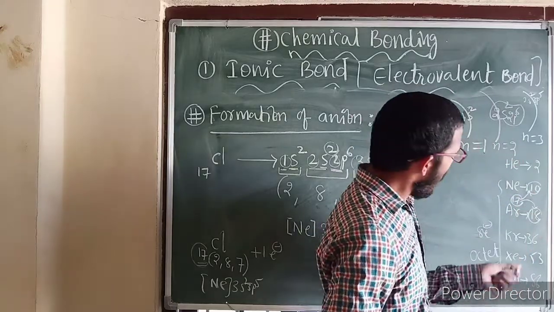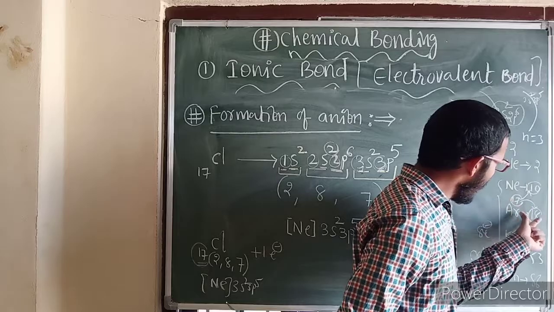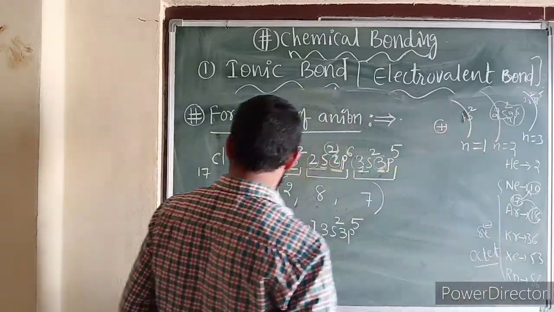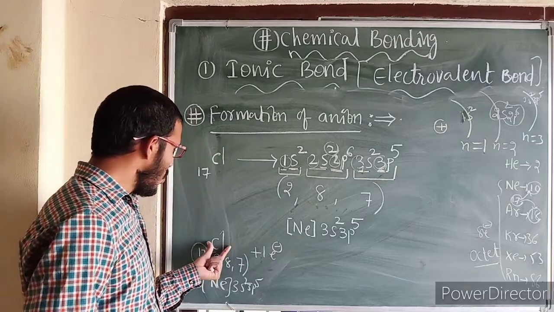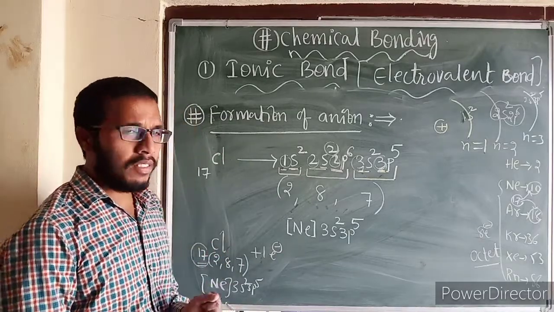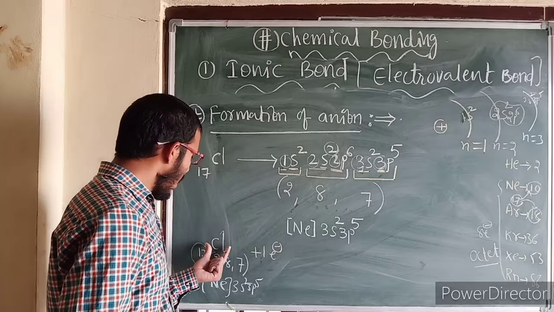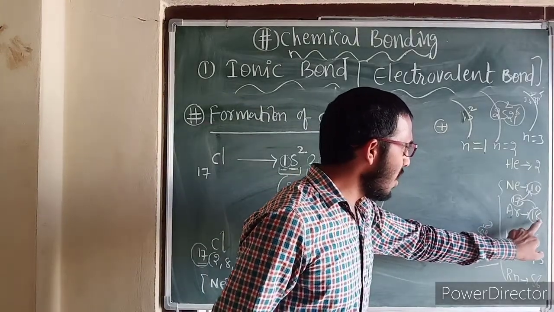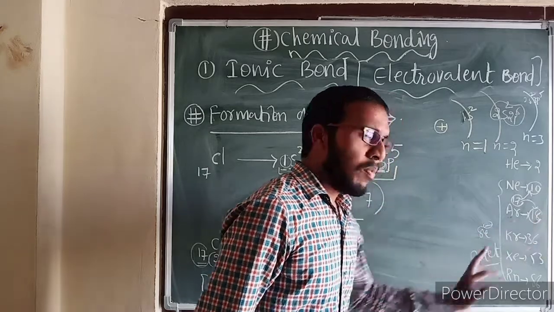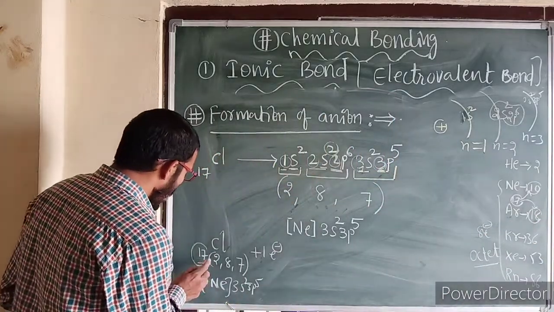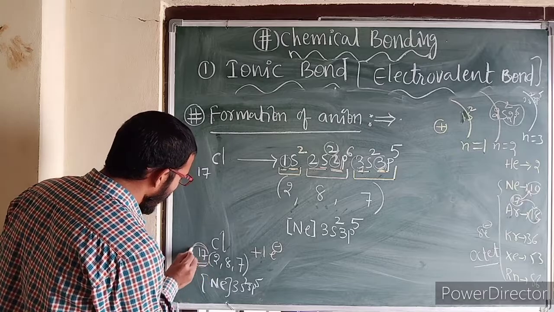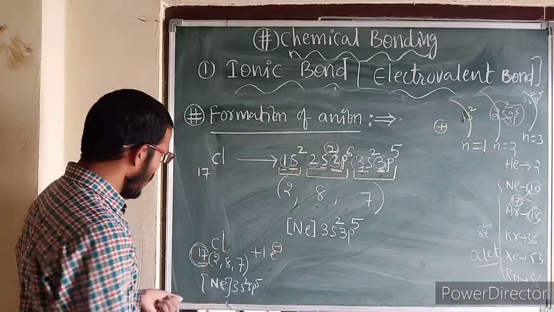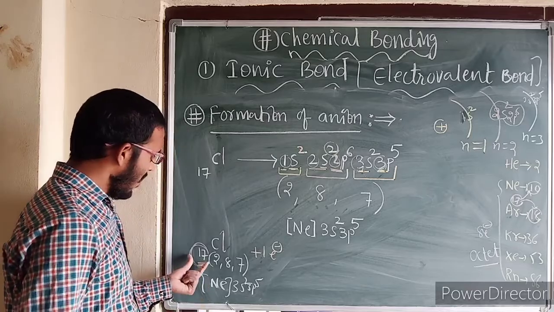In fact, it is very near to 18. 18 means what? Argon. So each and every element tries to acquire the nearest noble gas electronic configuration. Chlorine is very near to argon. Argon has how many electrons? Total 18. Chlorine has how many? Atomic number means, in a neutral atom, equal number of electrons and protons. That means it has 17 electrons.